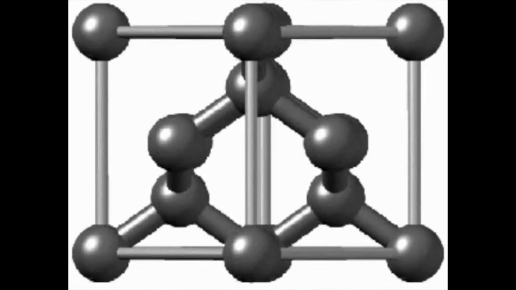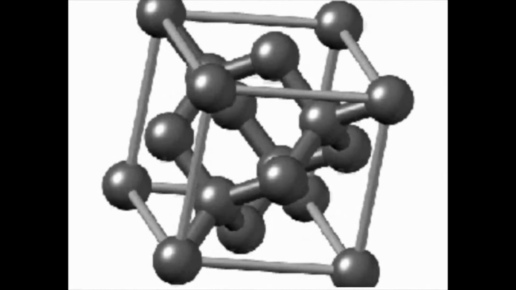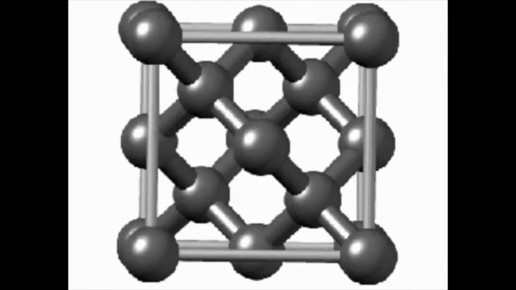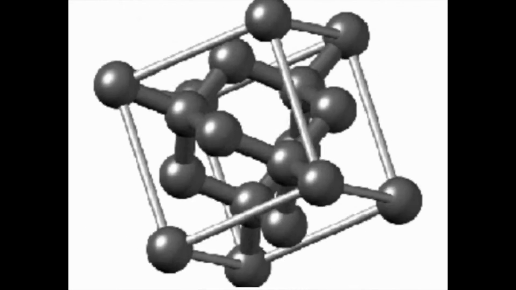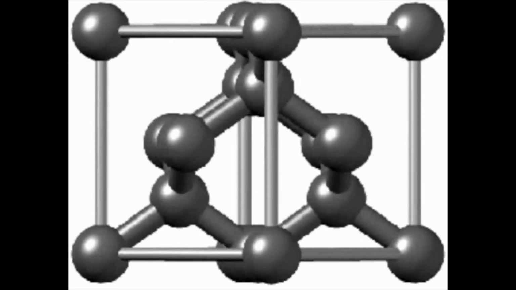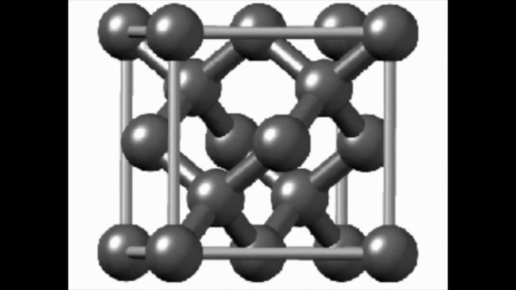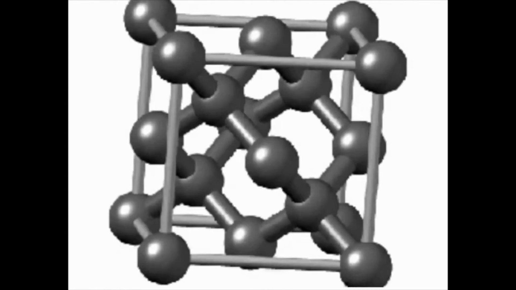This diagram shows the structure of diamond, which is a crystal structure made up of a diamond lattice. The lattice is made of covalent bonds, which make it strong and give it high melting and boiling points relative to the intermolecular forces in a molecular solid. It is these strong bonds that make up a covalent solid.